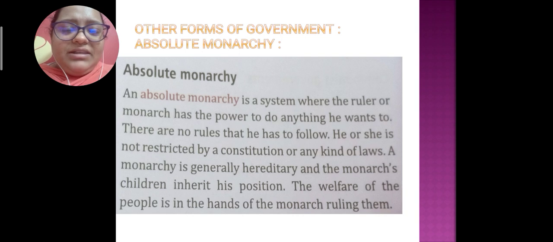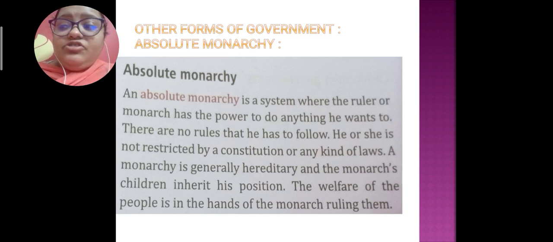Now, what is monarchy? Before we do absolute monarchy, it's necessary to know about monarchy. Monarchy means the rulership under kingship rule, the rule of a person who is ruling. So absolute monarchy is where the ruler or the king has total power. But the king himself will not follow the laws he makes. A monarchy is generally hereditary.